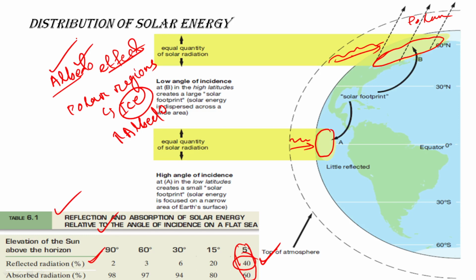The main factor is sphericity. Because of sphericity only this is happening. Because of sphericity the angle is increasing for the solar rays. Because of sphericity the light rays penetrate through the atmosphere, and the thickness of atmosphere through which the light rays pass increases towards the polar region, whereas it is low at the equatorial region. The area on which light rays fall is low at the equatorial region, whereas it is higher in the polar region. These are the factors because of which solar energy received is minimum in the polar region, whereas it is highest in the equatorial region.